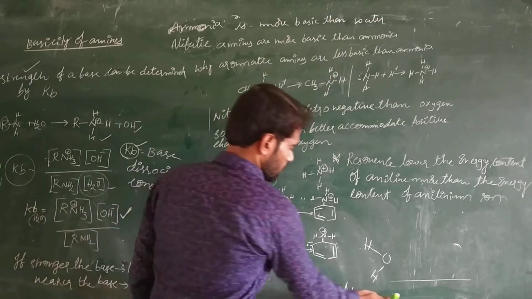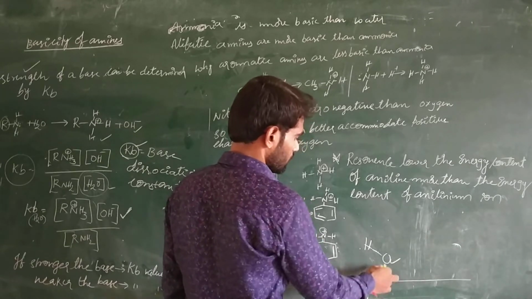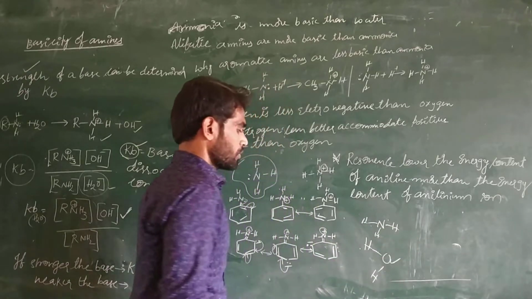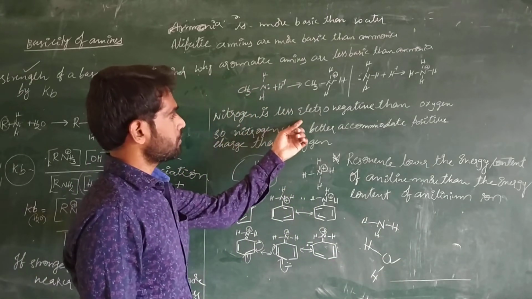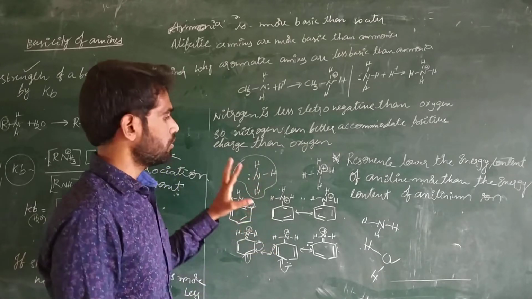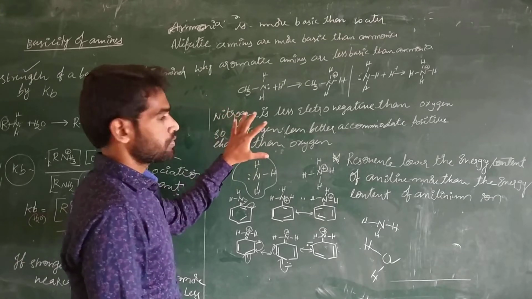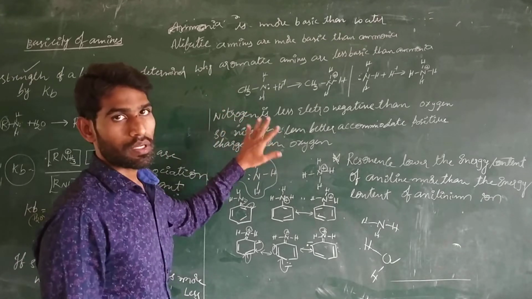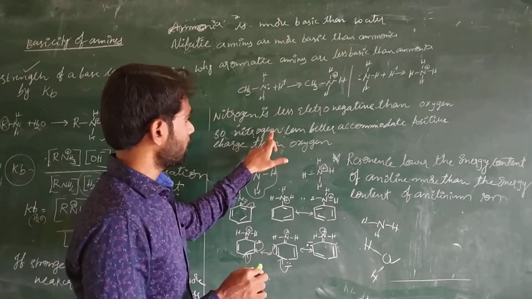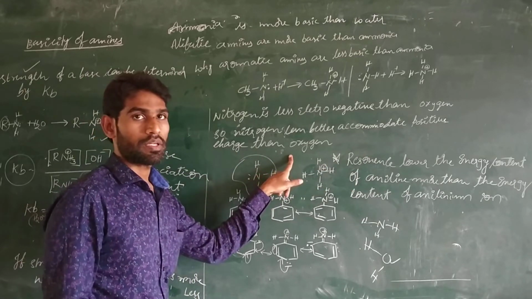In the case of water we have the oxygen atom, and in the case of amines we have the nitrogen atom. This nitrogen atom is less electronegative than oxygen; we know that oxygen is more electronegative than nitrogen. So nitrogen can better accommodate the positive charge than the oxygen atom.